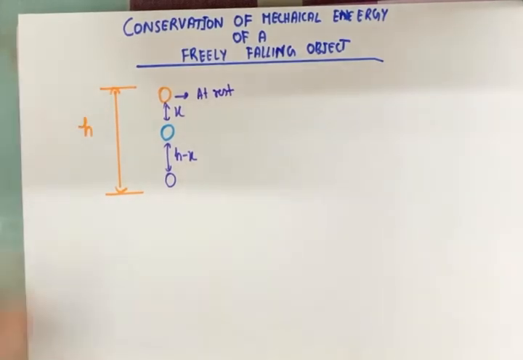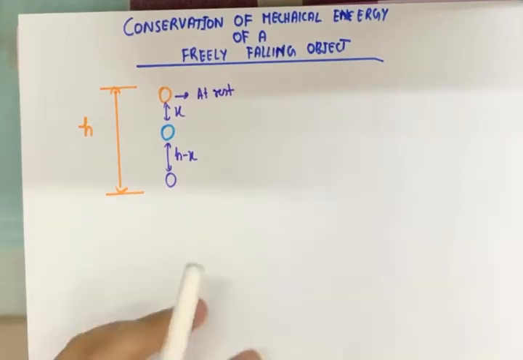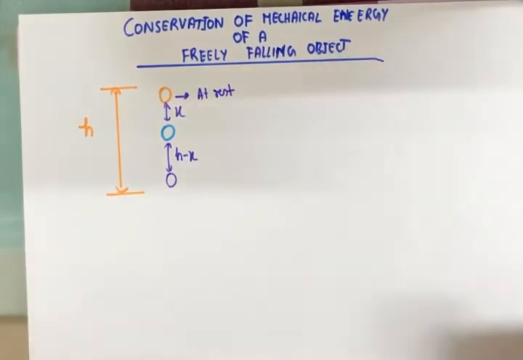So today we are going to discuss a very interesting topic of class 11 work, energy and power, and it is one of the famous topics which comes in the exam as a 3 marker for derivations as well. Now the topic is conservation of mechanical energy of a freely falling object.